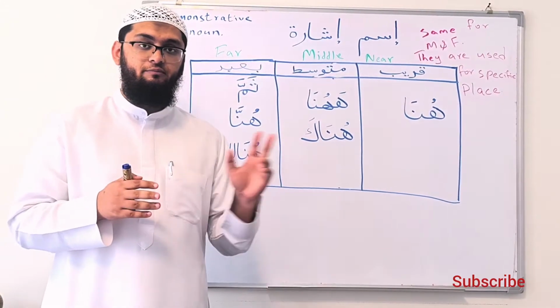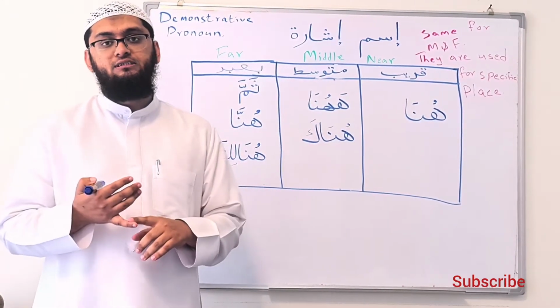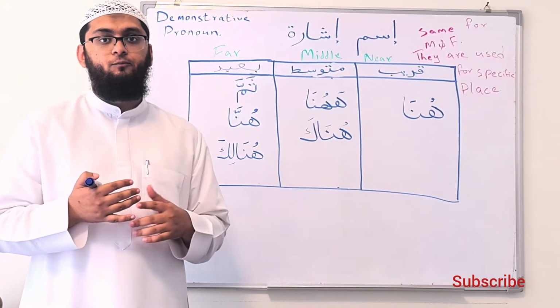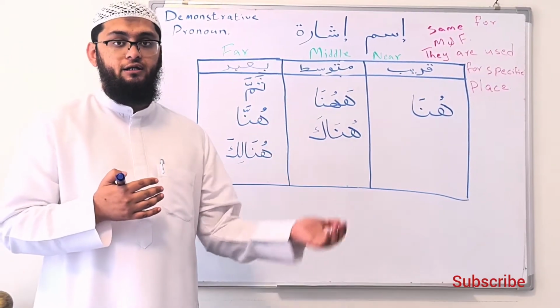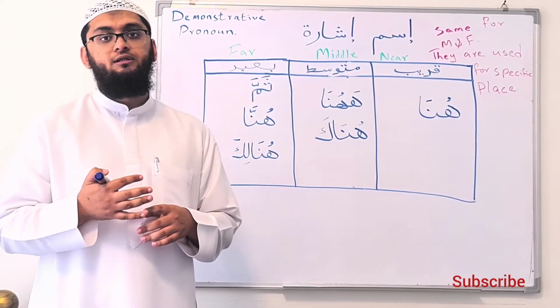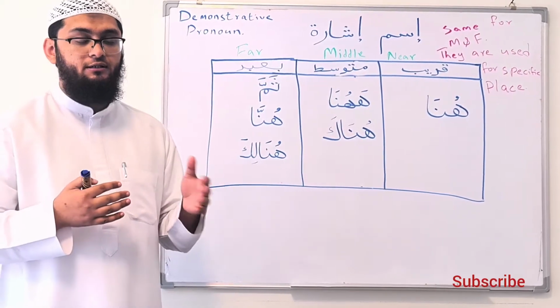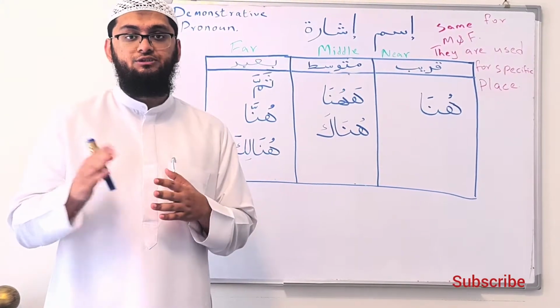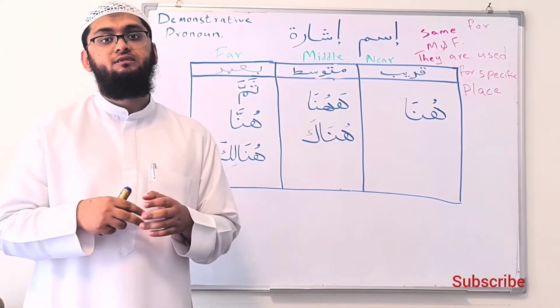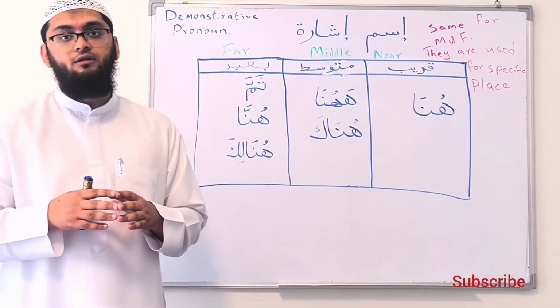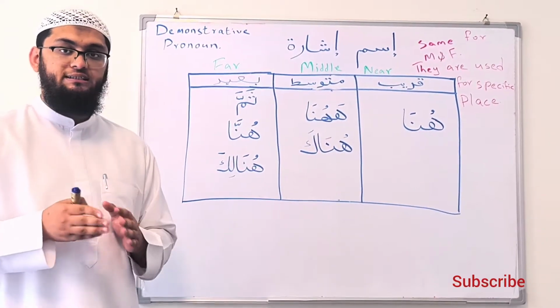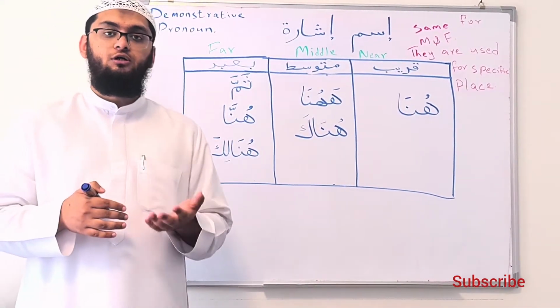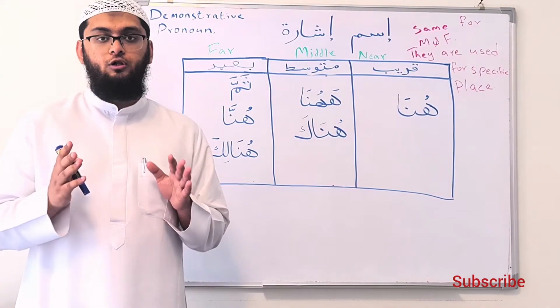We have discussed in our previous two videos that we have Ism Ishara Qareeb, meaning things that we point to that are near to us, and then things that we point to that are far away from us, which we call Ism Ishara Ba'id. We discussed them in Rafa, Nasb and Jar, all three states, and also in singular, dual and plural.